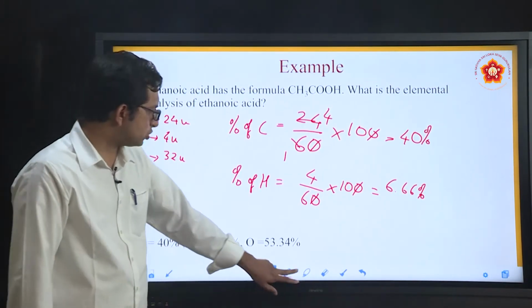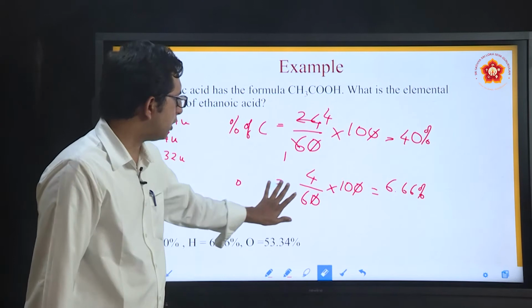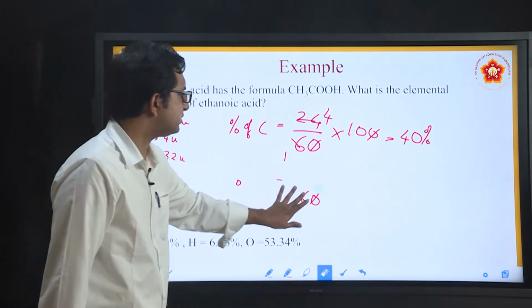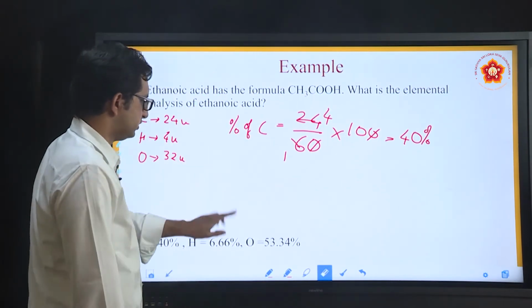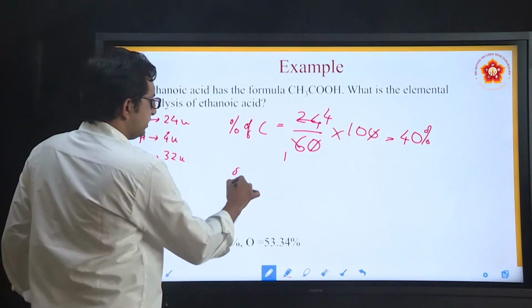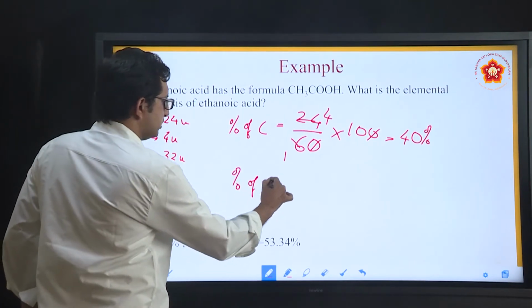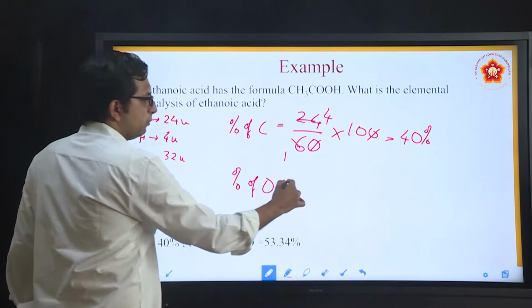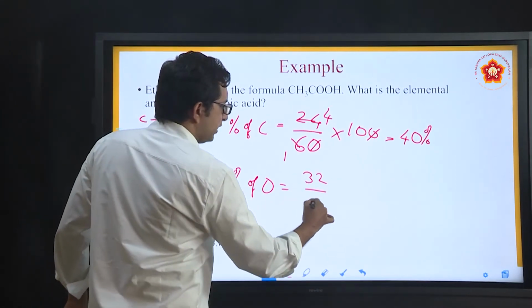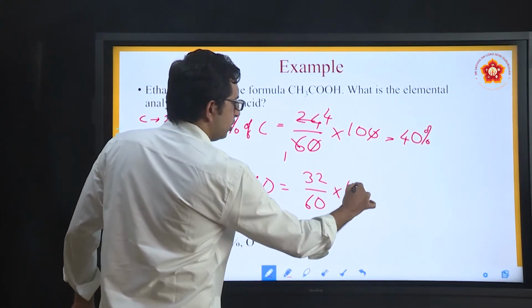This was about hydrogen. Similarly, can we calculate oxygen in this case? What is the mass of oxygen present here? Percentage of oxygen is equal to the mass of oxygen available, 32, divided by 60 into 100.